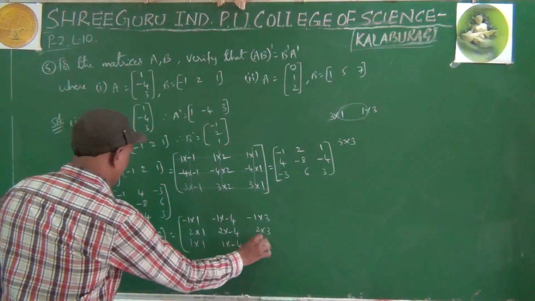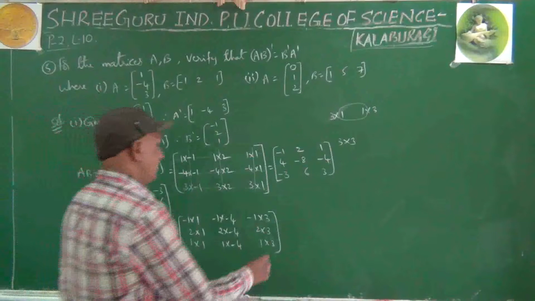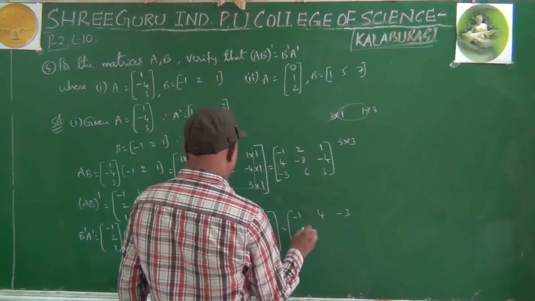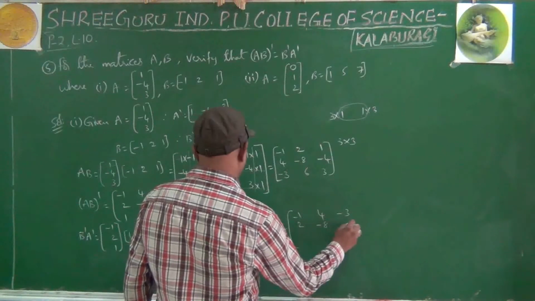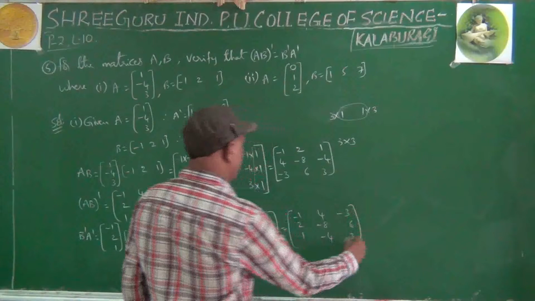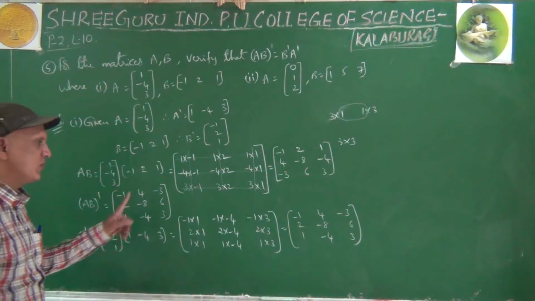1 into minus 4, 1 into 3, right, equals minus 1, 4, minus 3, 2, minus 8, 6, 1, minus 4, 3.